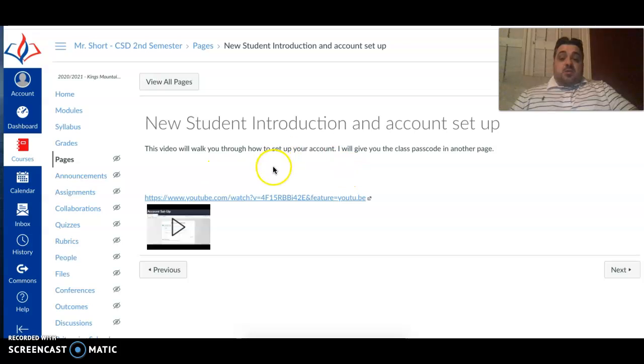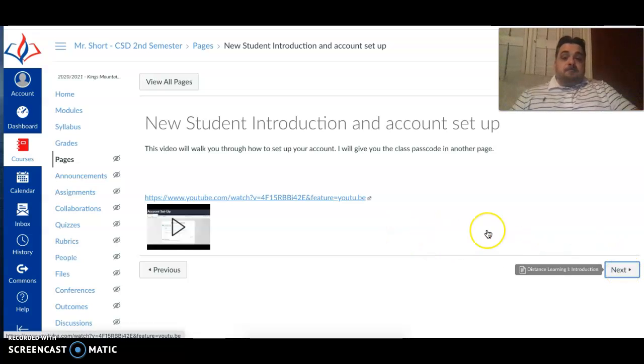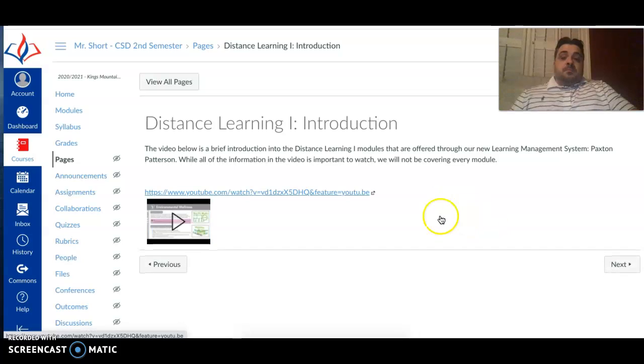This is the introduction and account setup. When you click next, it's going to give you the step-by-step instruction for the setup. And then here is the distance learning 1 introduction.